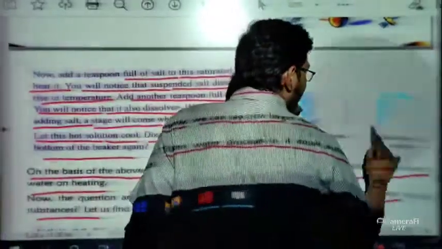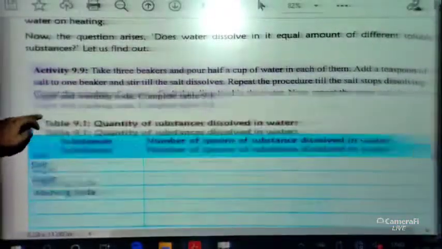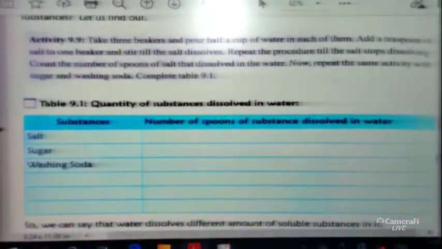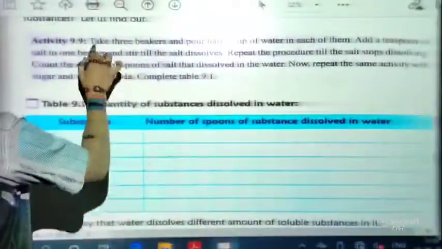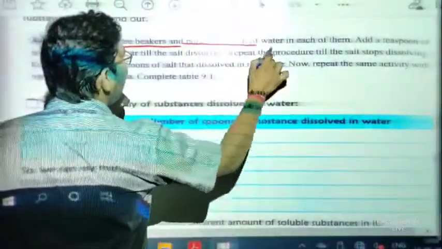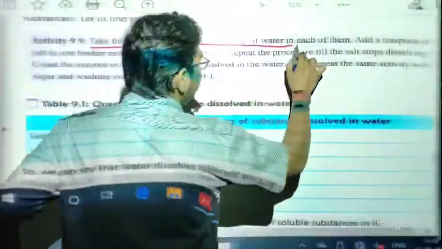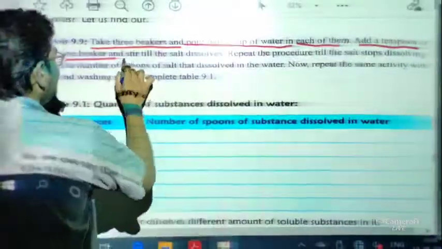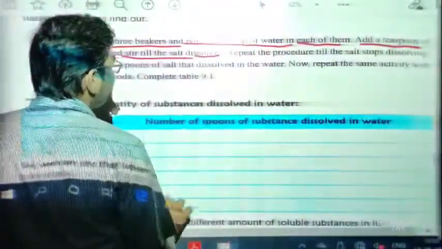We have discussed the activity taking the example of salt, but there are many more examples. In activity 9.9 it is said to take three beakers and pour half a cup of water in each of them. Now add a teaspoonful of salt in one beaker and stir till the salt dissolves.